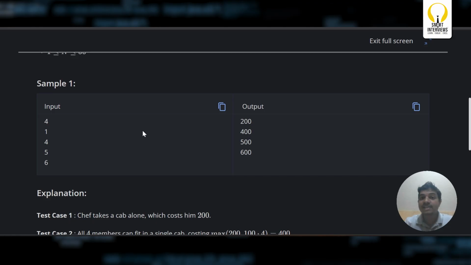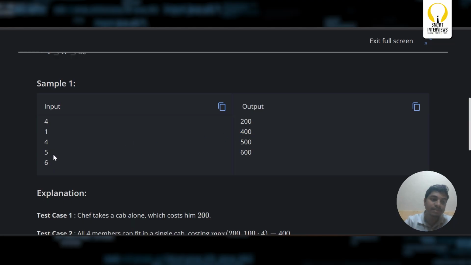In the first test case, there is only one person. If there is only one person, obviously one cab is required. So max of 200 comma x times 100, which is max of 200 and 100, is going to be 200. Later comes 4. If it is 4, I can simply place all 4 people in a single cab. It's going to be 400.